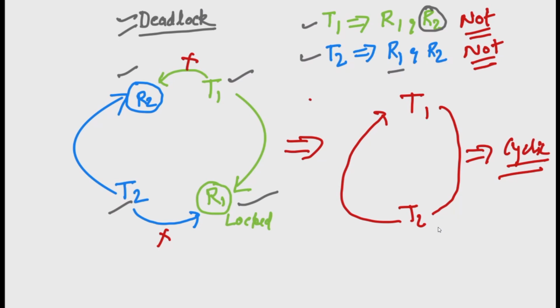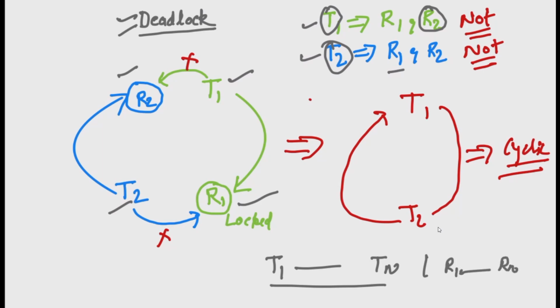This is the example when two threads T1 and T2 try to get the resources R1 and R2, but such a deadlock can happen with n number of threads T1 to Tn, and there are the resources R1, R2 to Rn. So this deadlock can happen with more than two threads, and at least two threads are required for a deadlock condition. This is the explanation of deadlock with the help of a diagram.